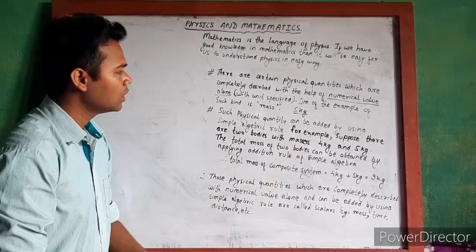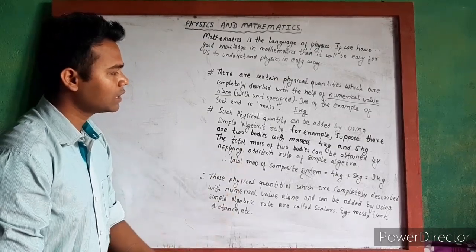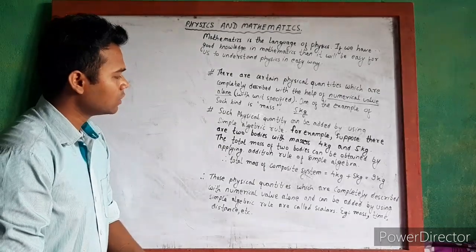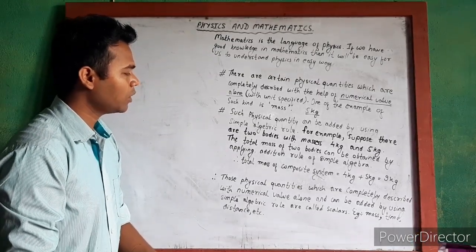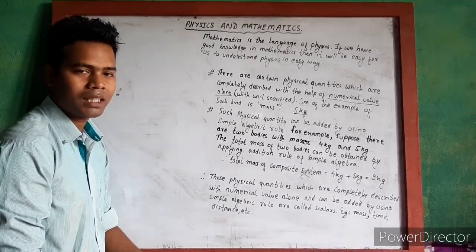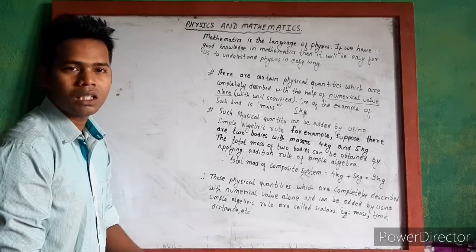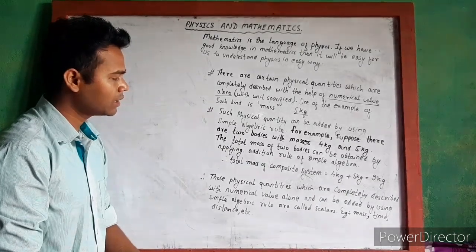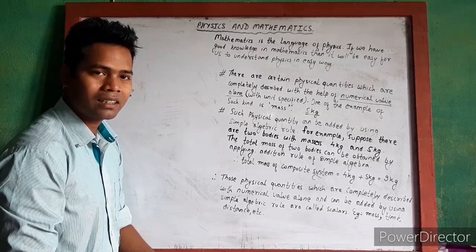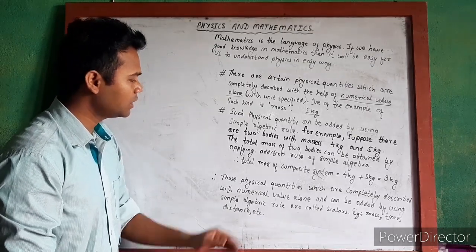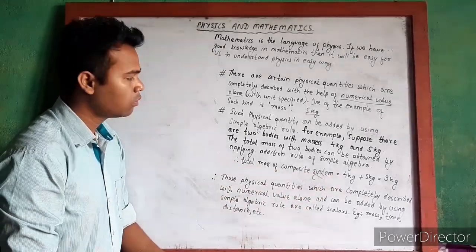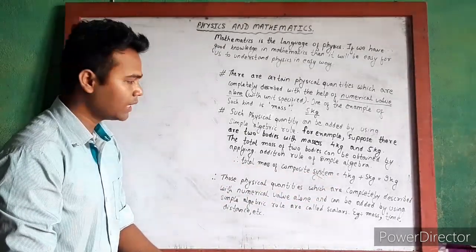For example, suppose there are two bodies of masses 4 kg and 5 kg. The total mass of the two bodies can be obtained by applying the addition rule of simple algebra. That means we can simply use the simple algebra rule of addition, and we can get the total mass of the composite system. Therefore, the total mass of the composite system is equal to 4 kg plus 5 kg, which is equal to 9 kg.